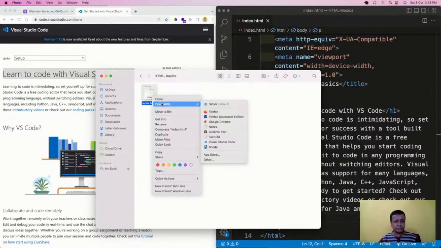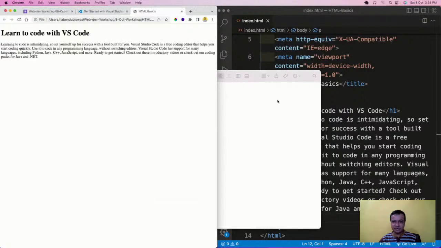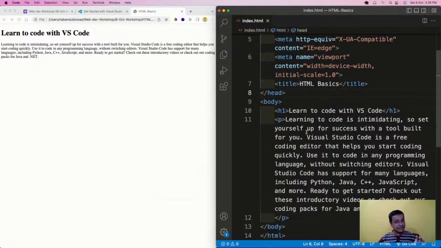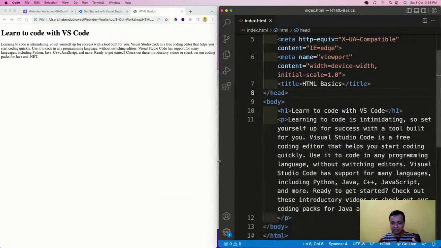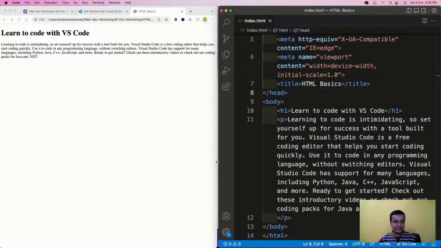But if I right click and choose open with, I don't want to open in my default browser, which is showing as Safari, which is a really bad browser on Apple and Mac. So I will open it with Google Chrome. Okay, so I'll do like this, and it will show like this. See, H1 is this big text, and paragraph is this paragraph. So this is what it is all about, H1 and P. It will be shown like this.